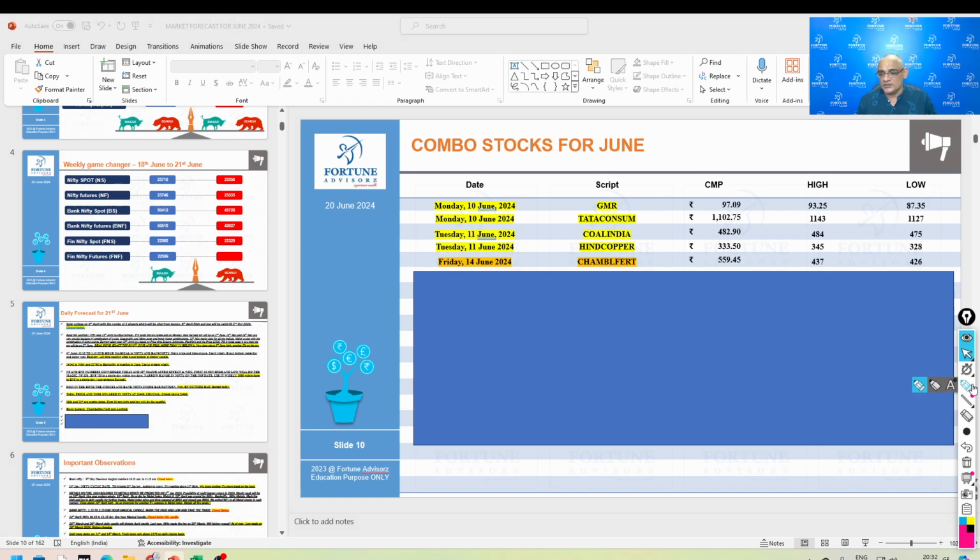We clearly mentioned that the 14th is a very big date for Chambal, and the high is 437, low is 426. Buy above 437, stop loss 426, and be with the trade. This is the master date for Chambal, and this date's high and low is valid for a year. This is a very advanced time cycle which I teach in my course.